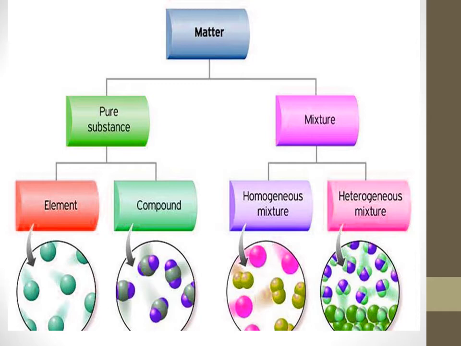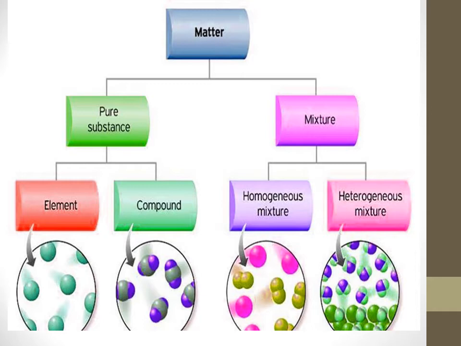Coming to mixtures. Mixtures are impure substances. Mixtures are further classified into homogeneous mixture and heterogeneous mixture. A homogeneous mixture is when two or more substances are mixed and evenly distributed. There is uniform distribution of atoms or molecules. For example, you take a cup of coffee, add some sugar, stir well, and you drink.